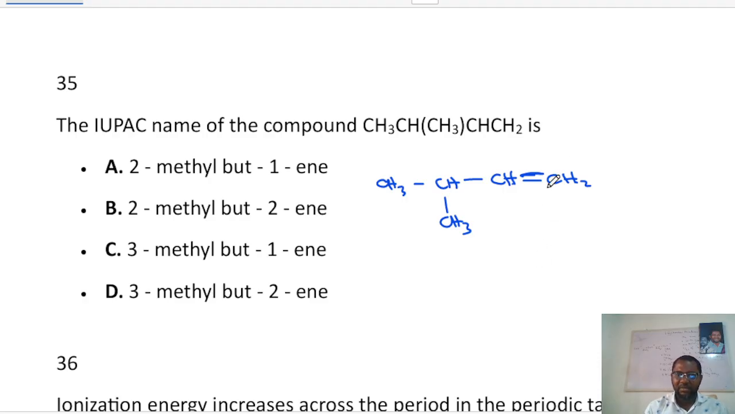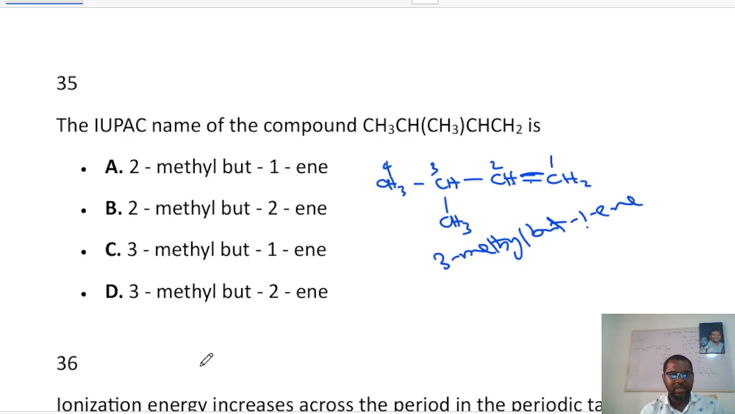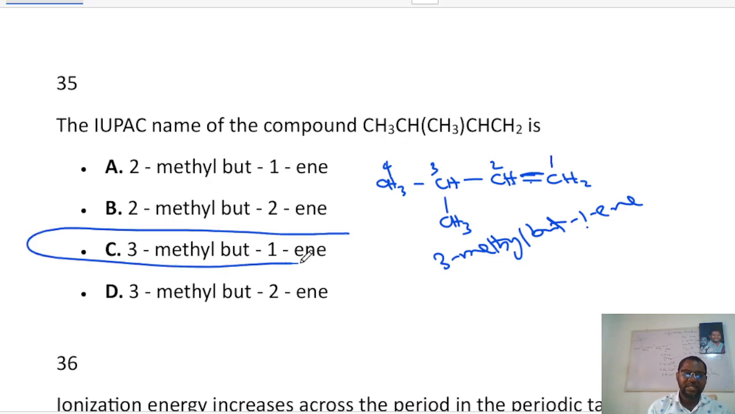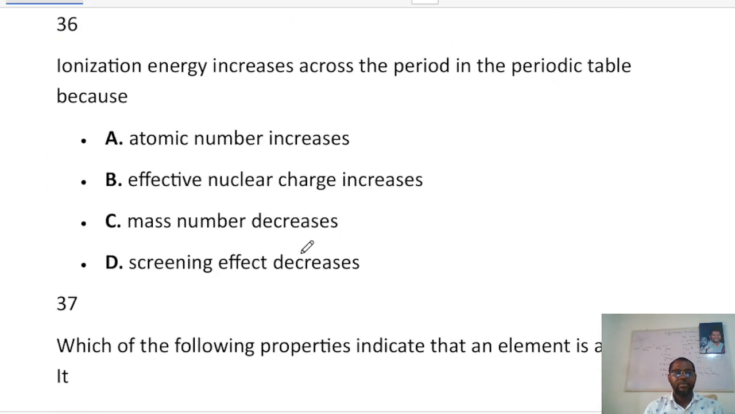So whenever you have a functional group, your functional group must take the lowest possible number. So you should count 1, 2, 3, 4. Okay, that's but-1-ene, because the double bond is in position 1. So 1, 2, 3. The answer is 3-methylbut-1-ene. So the answer is C. Okay, so these are things that you are meant to know.